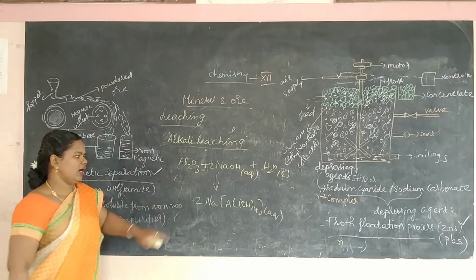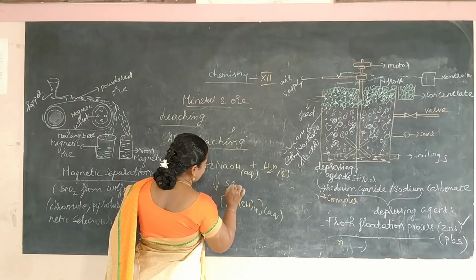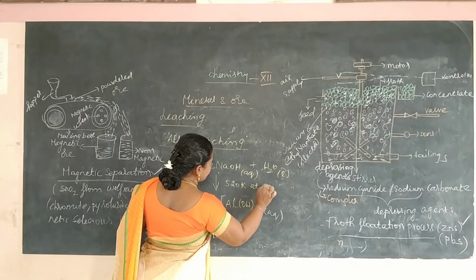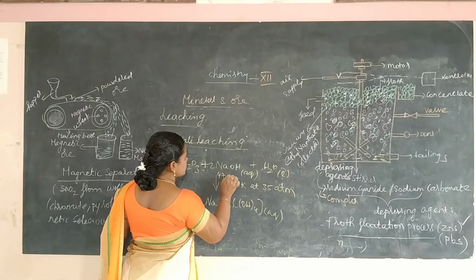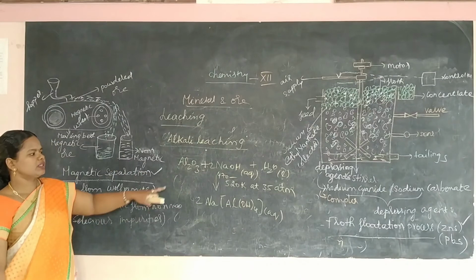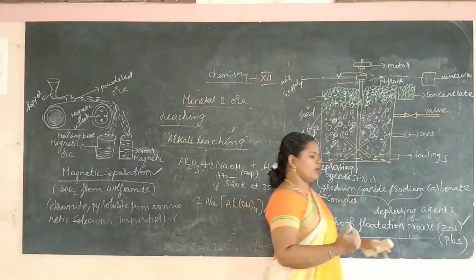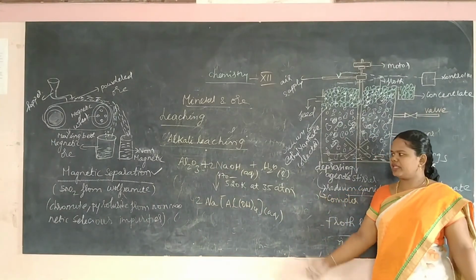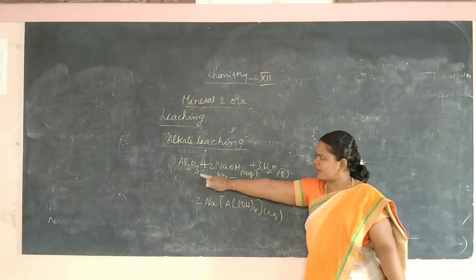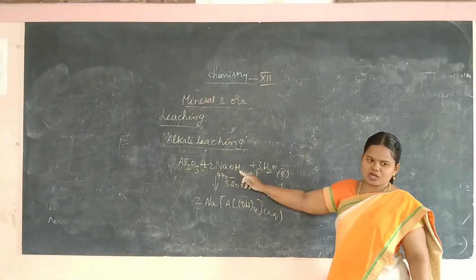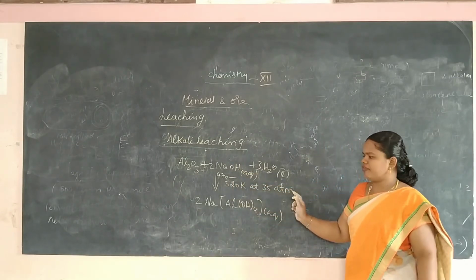This is obtained by heating the mixture at 470 to 520 Kelvin at 35 atmospheric pressure. So this is how we are going to leach the metals present in the ore. Here in alkali leaching, the bauxite is treated with aqueous sodium hydroxide solution and heated at 470 to 520 Kelvin at 35 atmospheric pressure.